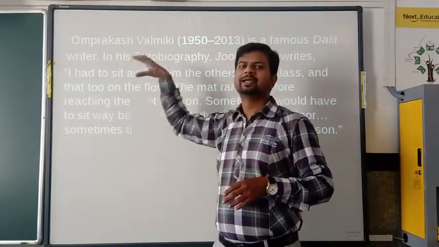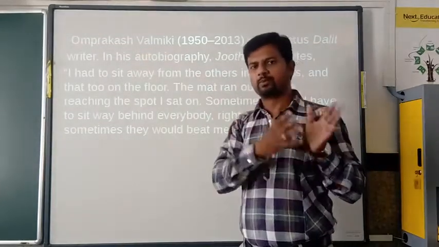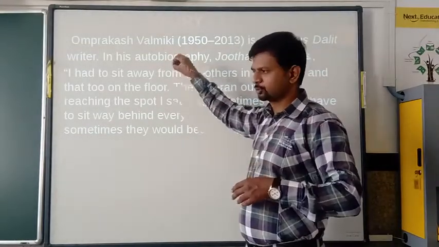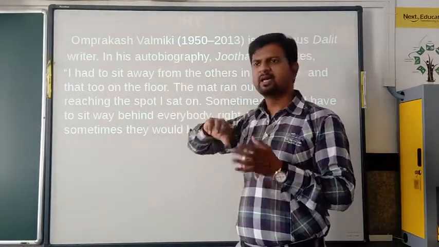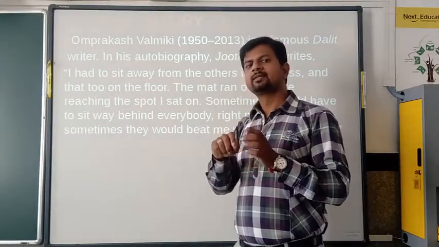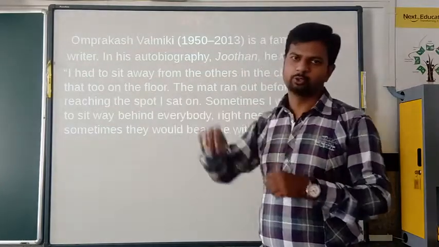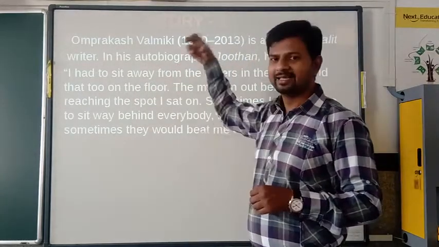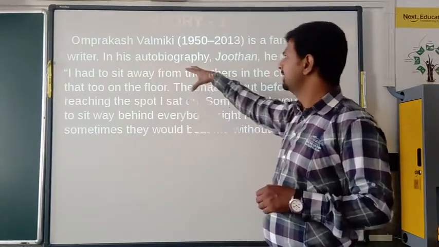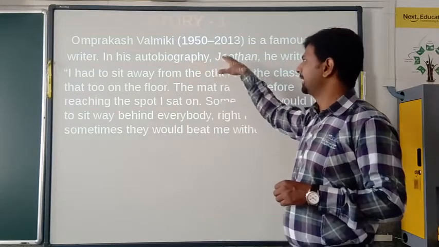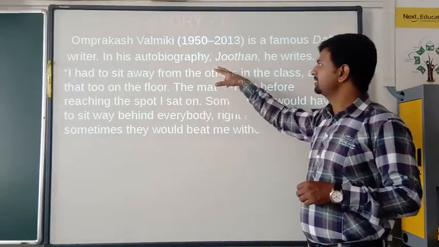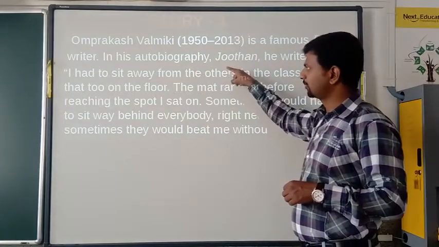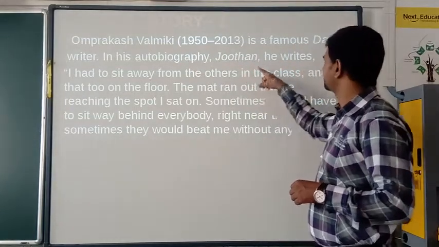Autobiography means he writes his own life story, from birth until now. Biography means the writer writes someone else's life story. Om Prakash Valmiki's autobiography is Joothan.